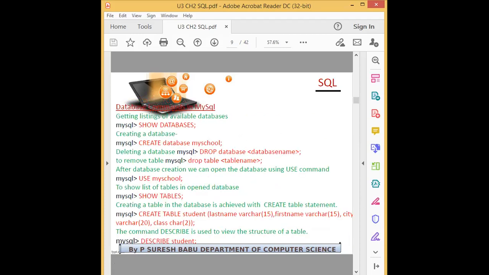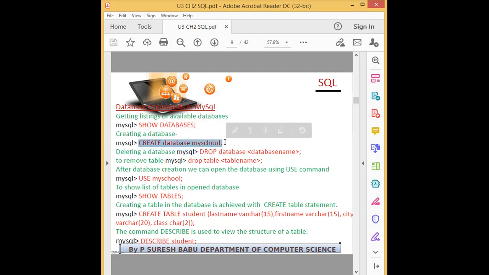Okay, so then we come to database commands. First, we should know 4 commands for database. Only 4. So the first one is show databases. Everyone knows how to execute the commands. So first command, show databases. This will list the databases available in your particular system. Show databases. Understood?